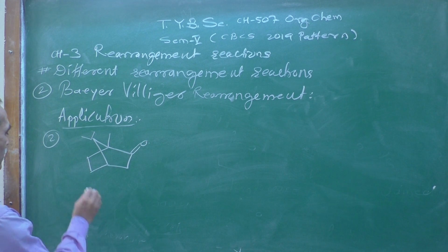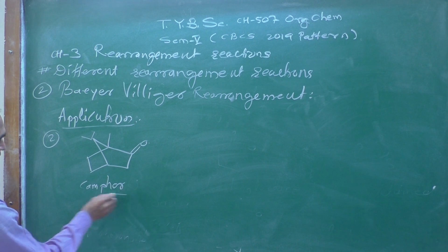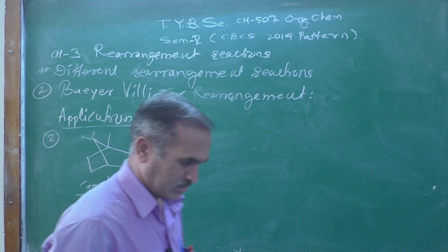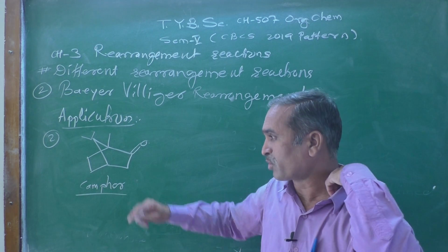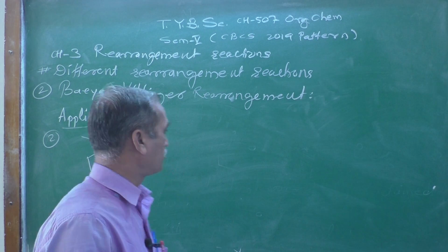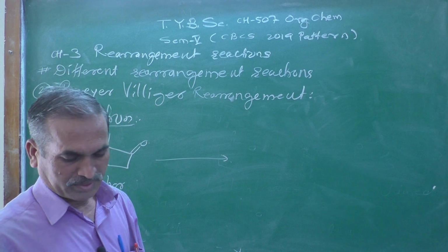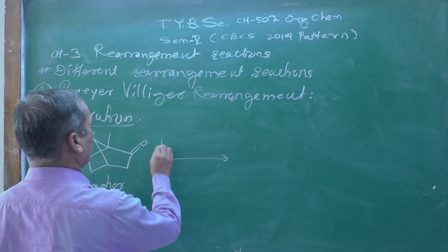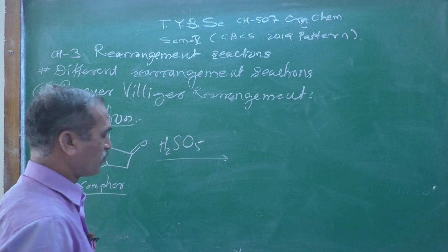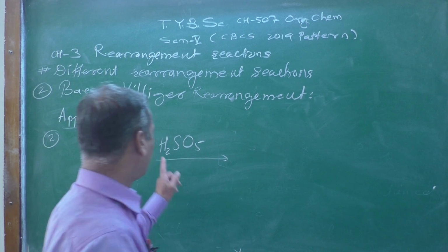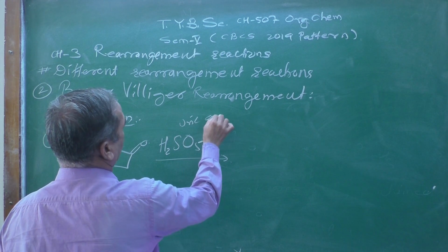This is called camphor, and it has a ketonic carbonyl group over here, and now it will be treated with the peracid, Caro's acid, like H2SO5. Remember, H2SO4 is sulfuric acid, but this H2SO5 is called Caro's acid.